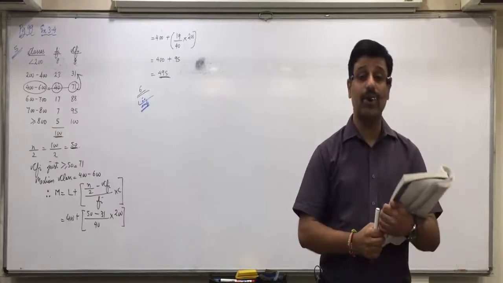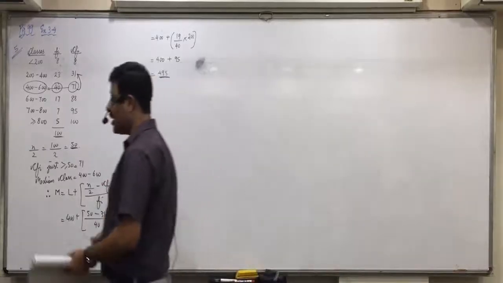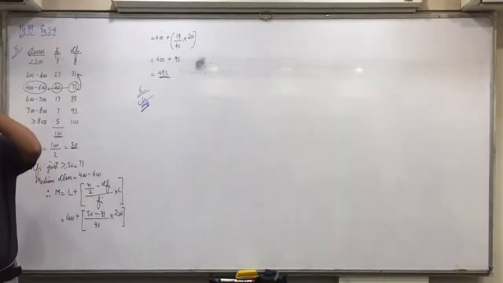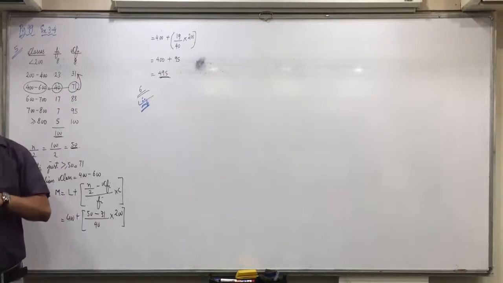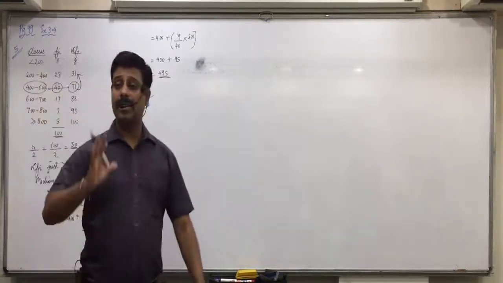And let's compare it with your earlier answer. Definitely both will come different. So why will they come different? That I'll explain to you after that. So first we need to do it from ungrouped data. And for that, first we need to arrange in ascending order.